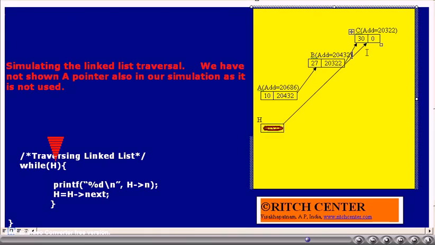Now again the while condition is tested. h is 20322, which is a positive number, thus the while condition is true, thus the loop will be executed once more. Now the printf statement, printf of h->n, will be executed. Currently h is pointing to the structure variable c. h->n refers to the data member n of the structure variable c. Thus h->n means 30, that will be printed because of this printf statement.